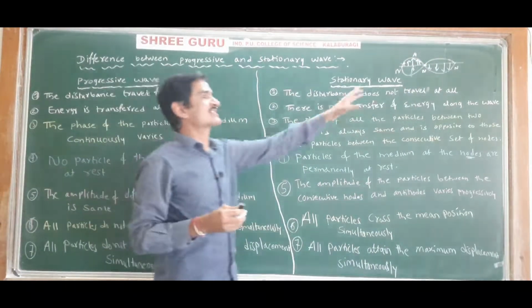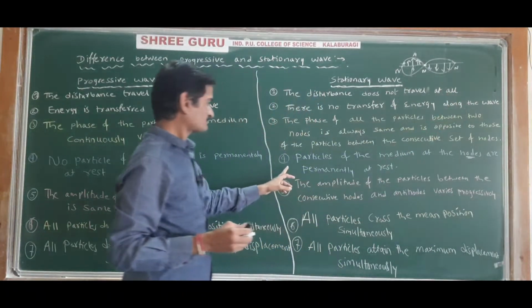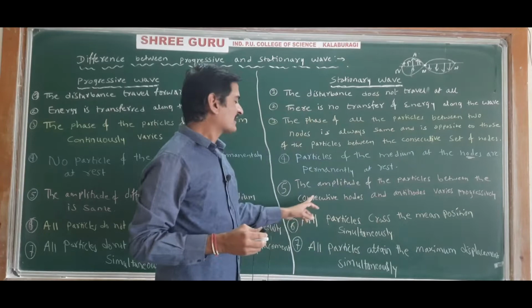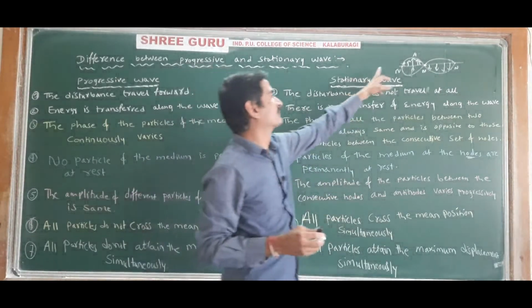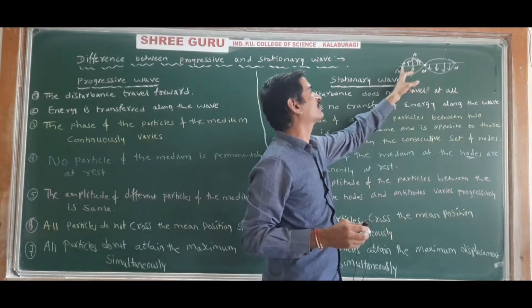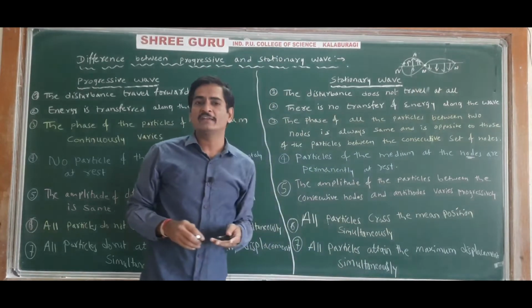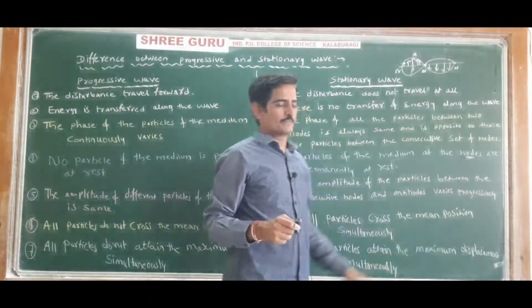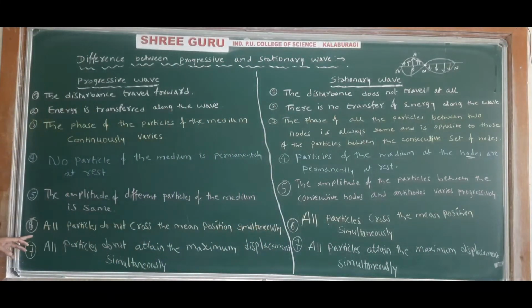In the case of stationary wave, that is the amplitude of the particles between the consecutive nodes and antinodes. The amplitude of the particles between the nodes and antinodes varies progressively. Understood? Okay. Next point, sixth one.